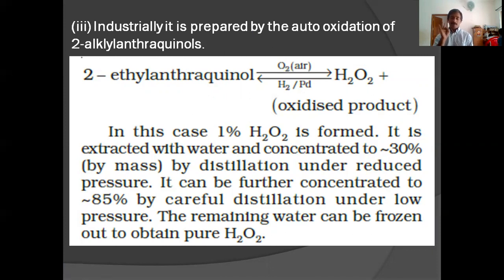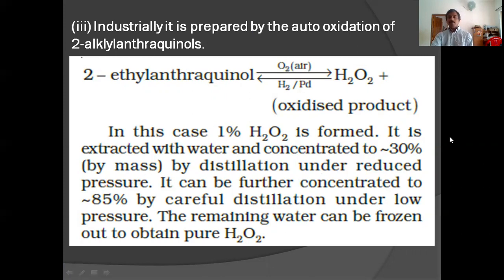So in 3 steps we can concentrate. The first step, distillation under reduced pressure to get a 30% solution of H2O2. Again, distillation under reduced pressure to get 85% H2O2. The third one is freezing of the solution. Then water will be frozen out and you will get pure H2O2. These 3 steps.